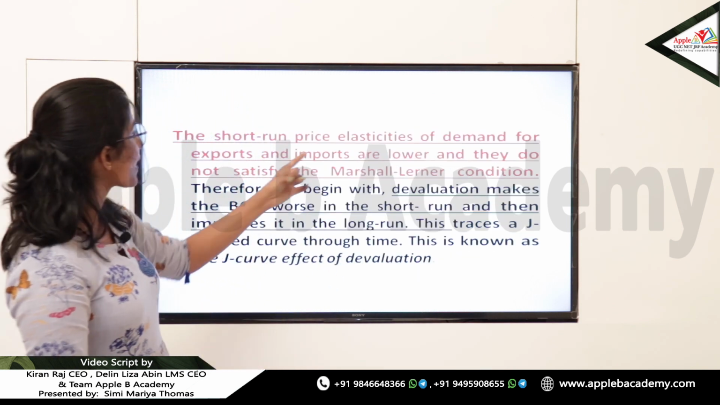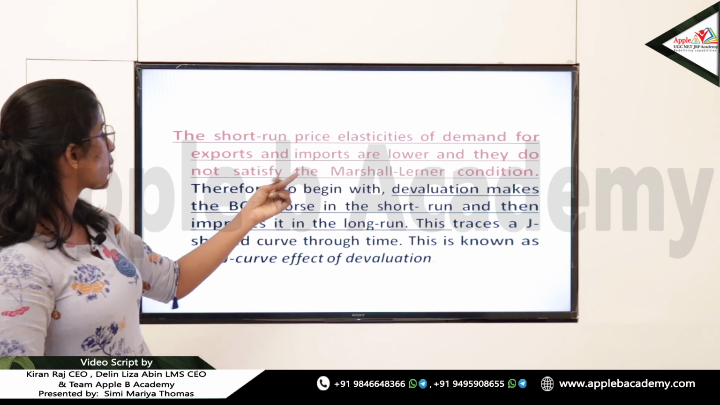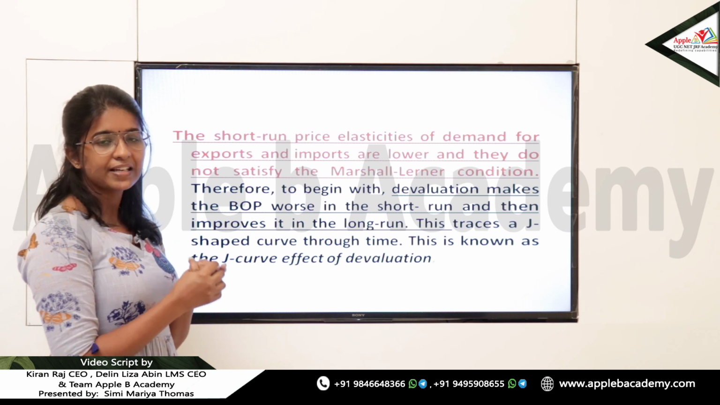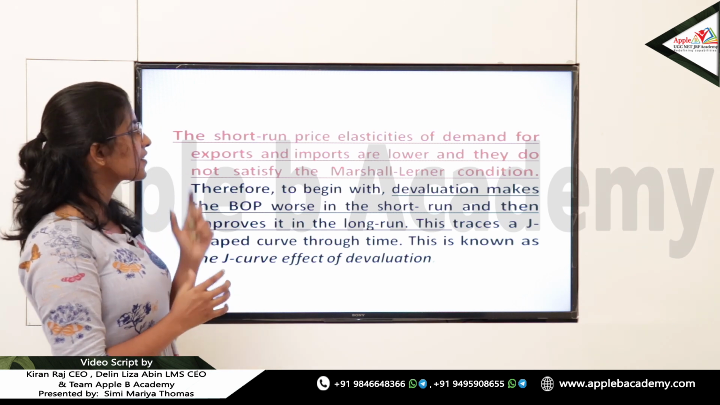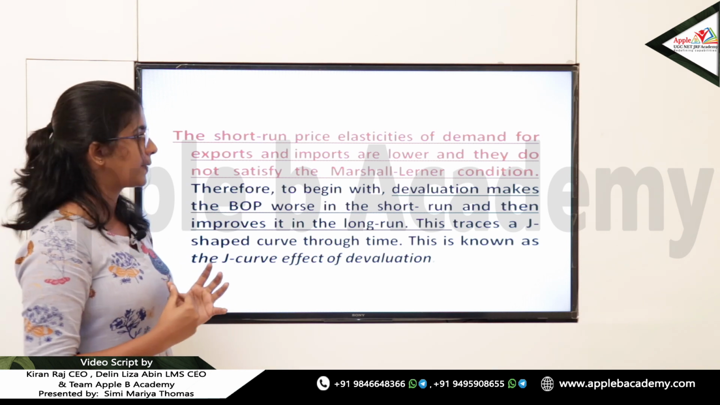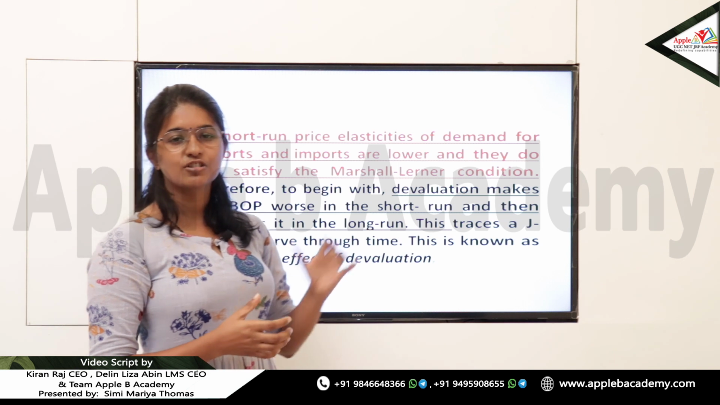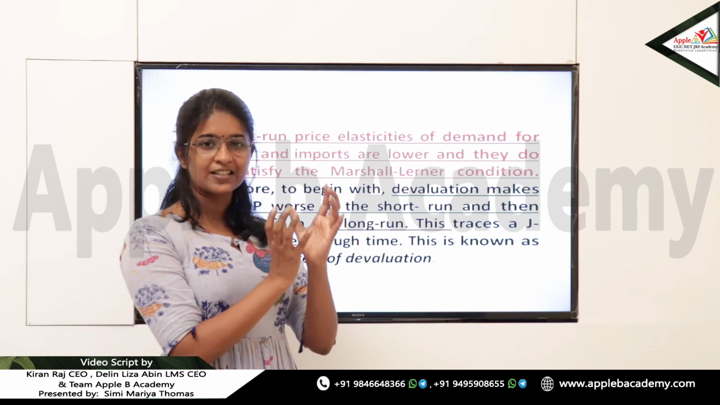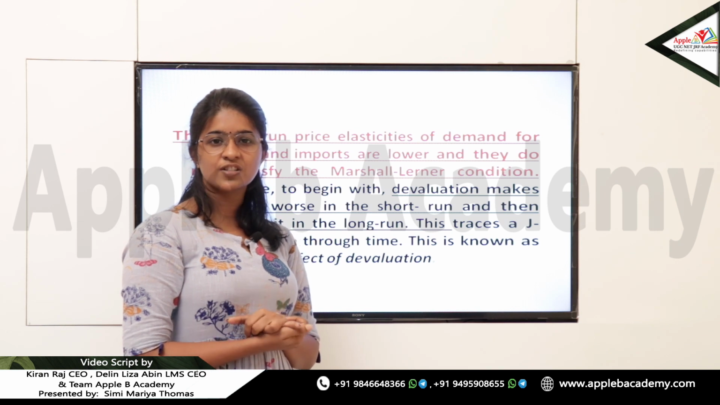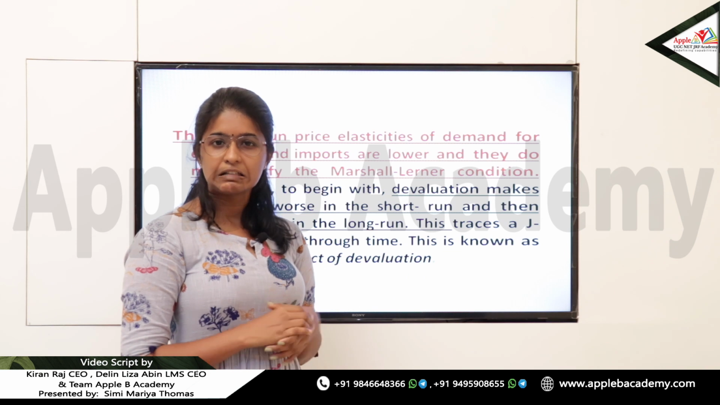The short run price elasticities of demand for exports and imports are lower, and they do not satisfy the Marshall-Lerner condition. Okay, so this is the observation, the empirical evidence. So this is the exception or critical aspect of the Marshall-Lerner condition. The Marshall-Lerner condition stated that EX plus EM is greater than 1, and then that will improve the trade balance.